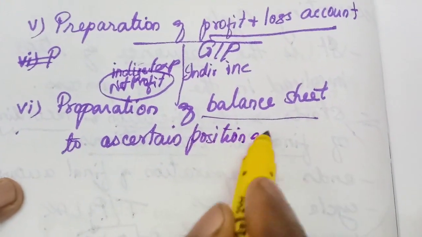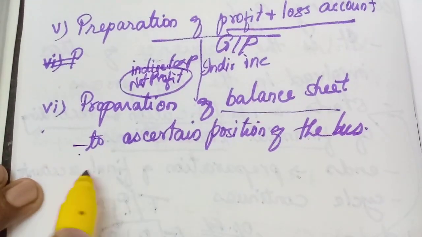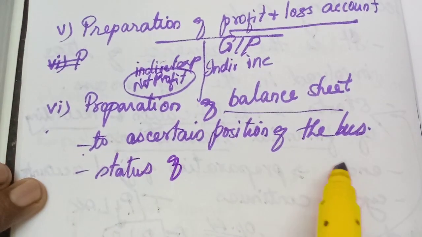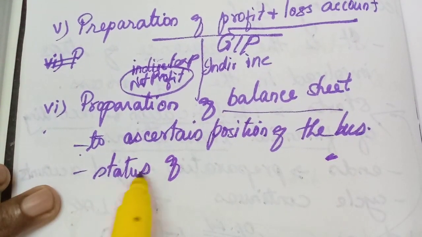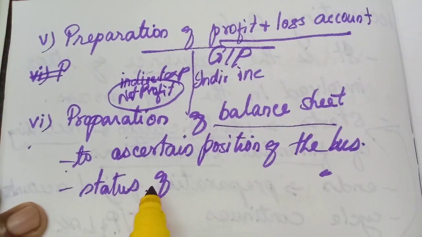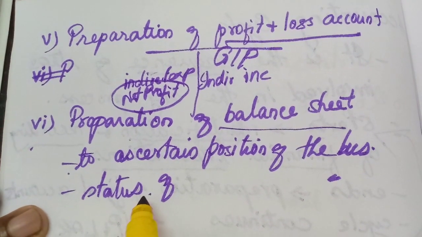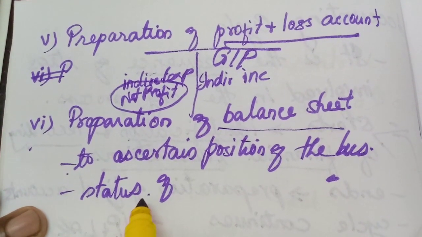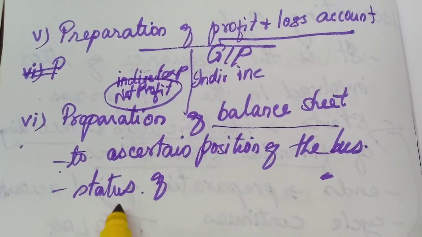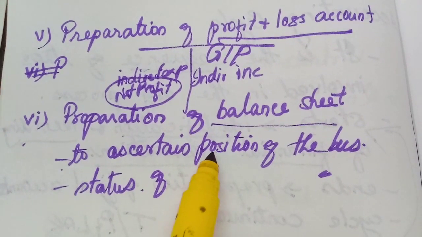Financial position of the business, or the status of the business. What is its status? Whether it is in a sound, very good status, having more assets, many fixed assets, whether current assets are available. All these we can ascertain by preparing the balance sheet of that concern.